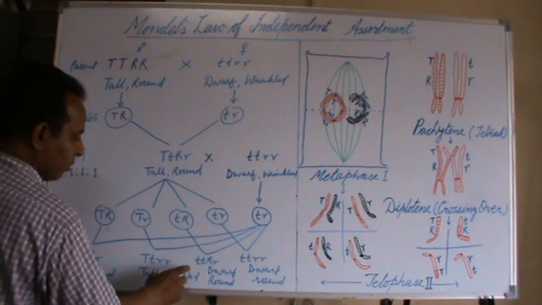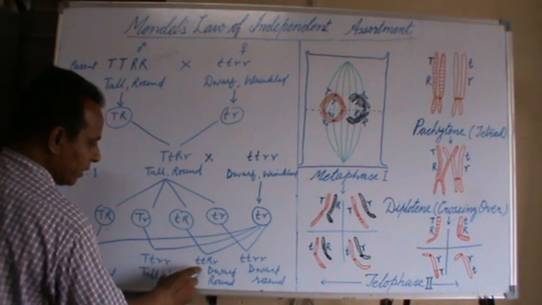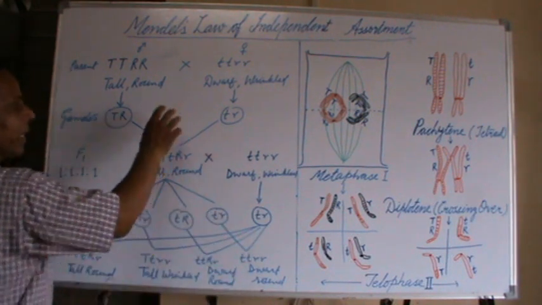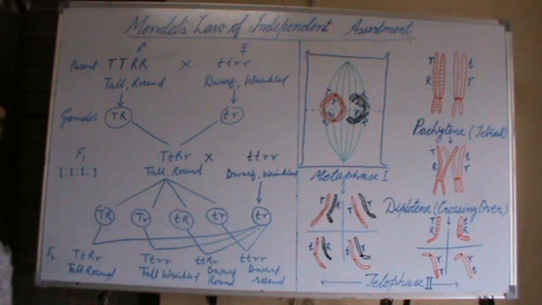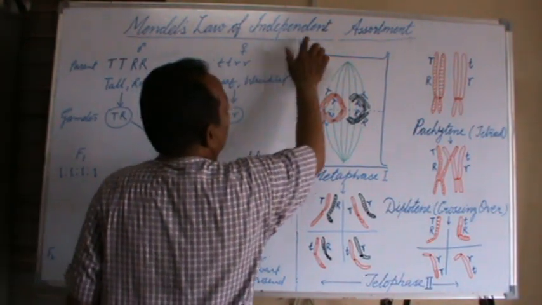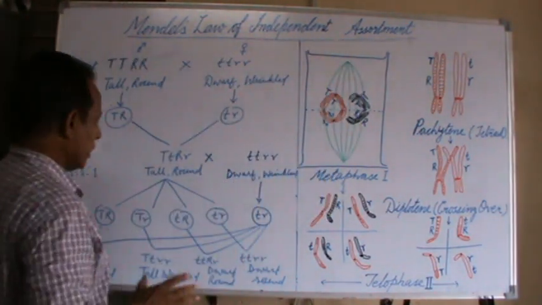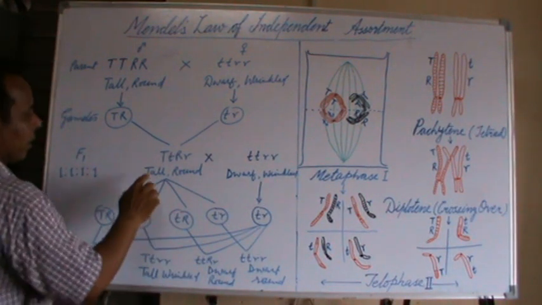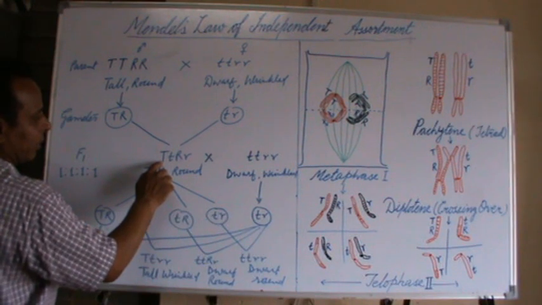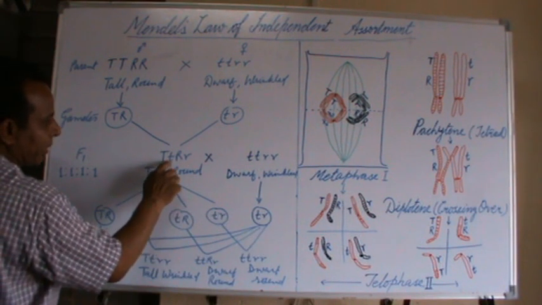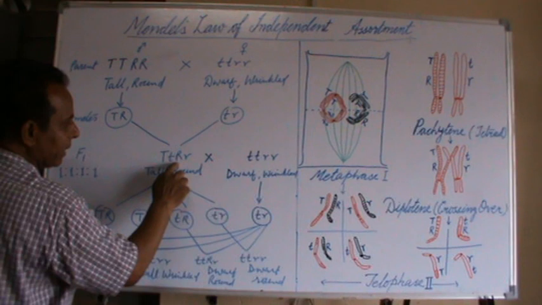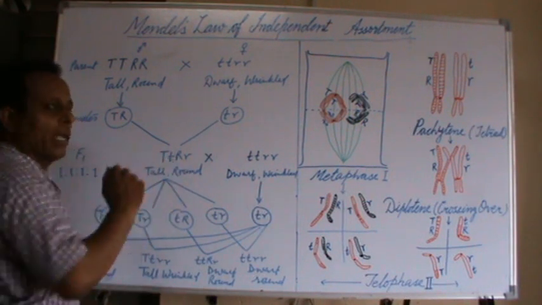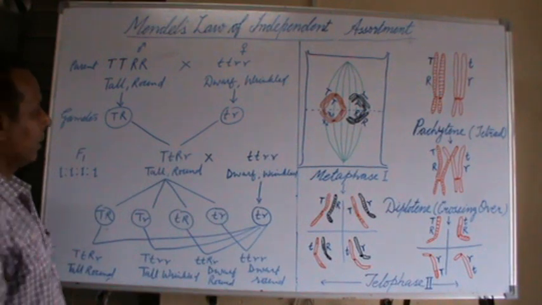Such an appearance of the new combination of characters, equal in amount with the parental combination, strongly proves the law of independent assortment, because it occurs due to the segregation of the members of one allelic pair and their independent assortment with either member of another allelic pair.